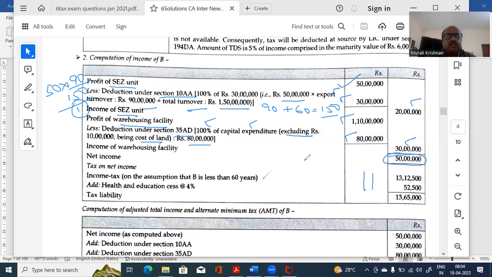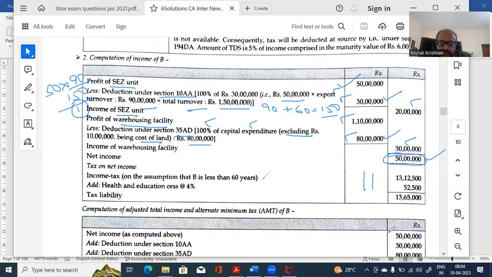Now, if they leave it at that, it's very simple. But they are not going to allow you to escape. What they are saying is, you also do AMT. I want to see how you do it in AMT. Now, what is AMT? You take this income and remove these deductions that you did.